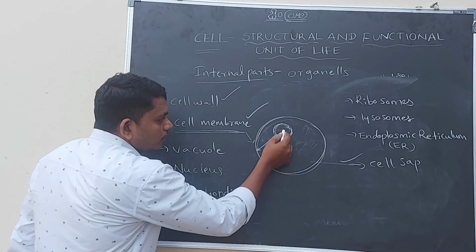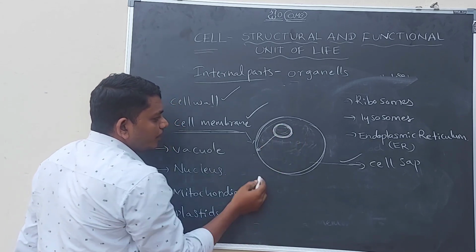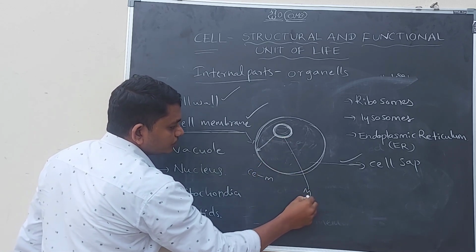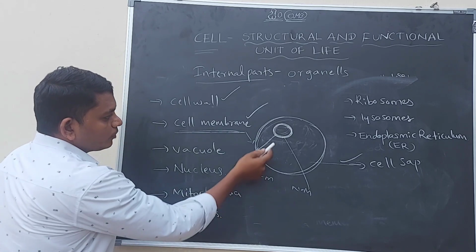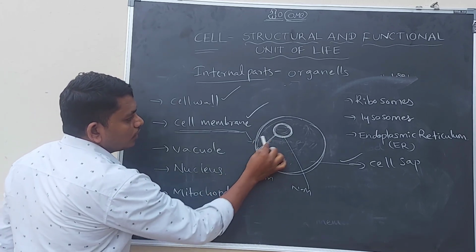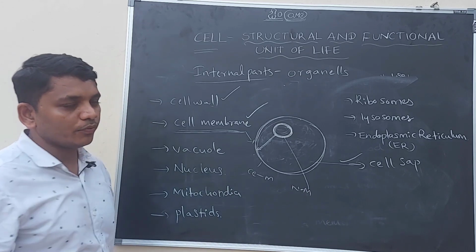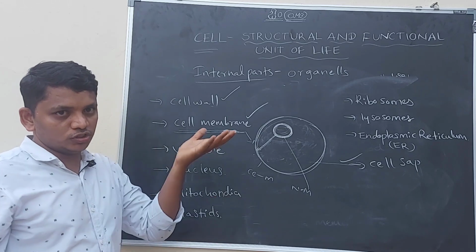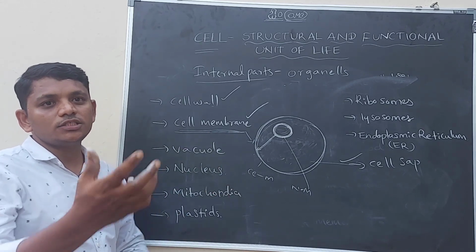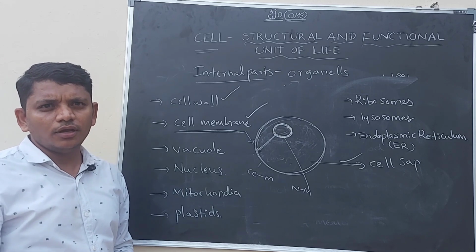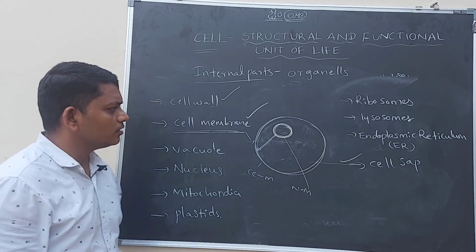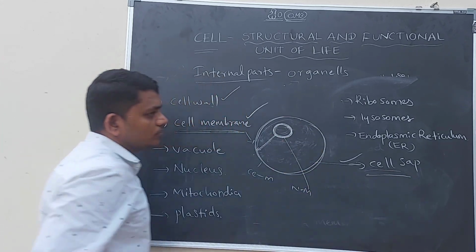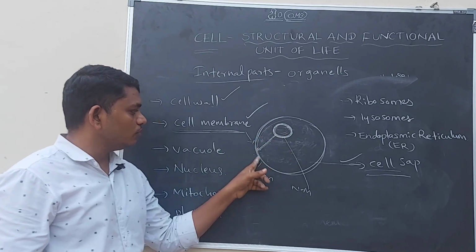It occupies the space from the nuclear membrane to the cell membrane. This is the cell membrane. This is the nuclear membrane. From the nuclear membrane to the cell membrane, there is a fluid filled portion called cell sap. On the cell sap, all the other organelles usually float, like a ship floats on the sea water. In that way, all the cellular organelles float on this fluid portion called cell sap.